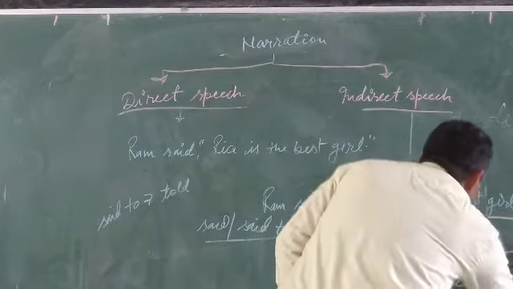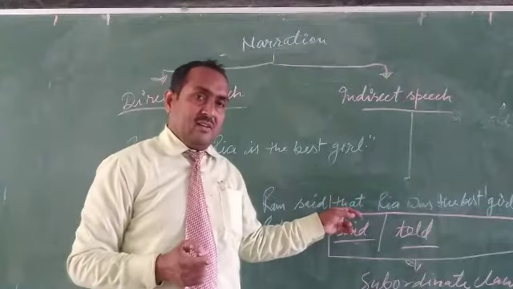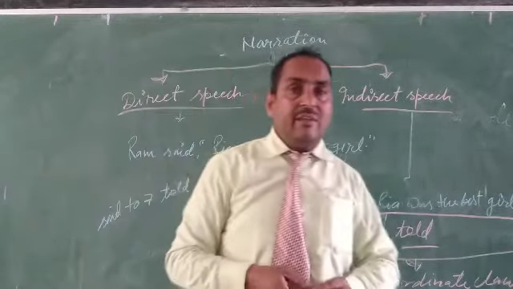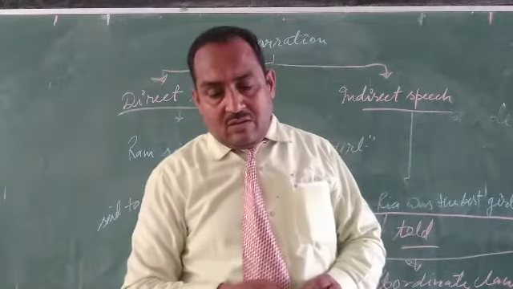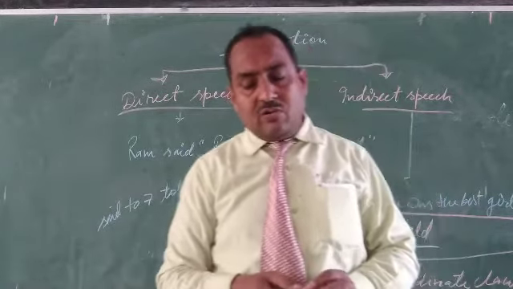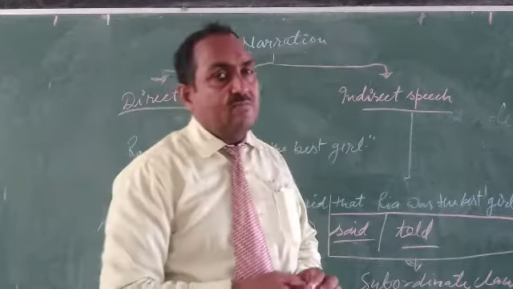Why? Because this part of the sentence connects with the conjunction that. Understand? So, subordinate clause. Here the speaker uses the first person pronoun to speak for himself or herself. In indirect speech, the first person pronoun is changed to the third person pronoun.